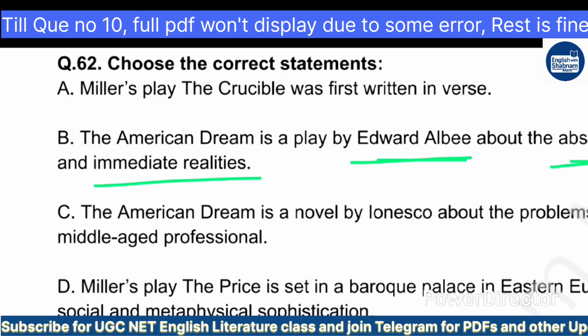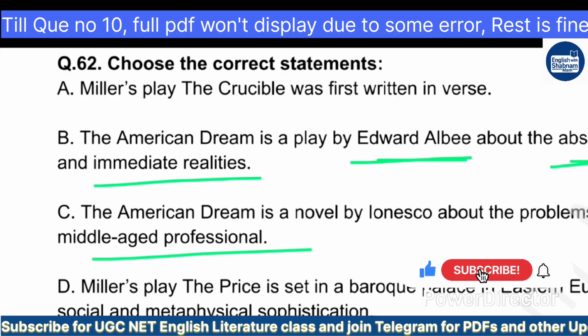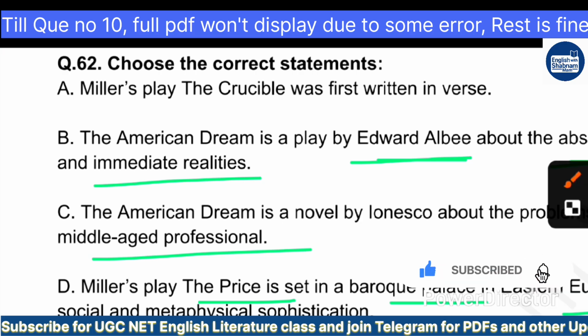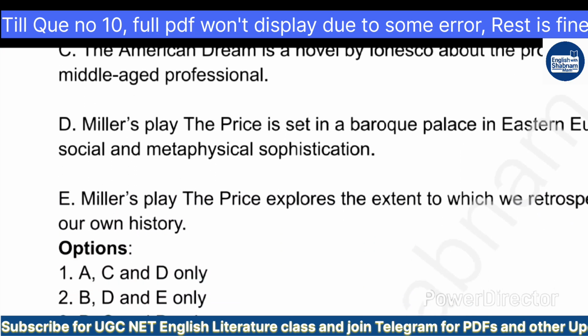C. The American Dream is a novel by Ionesco about the problems of a middle-aged professional. D. Miller's play The Prize is set in a Baroque palace in Eastern Europe, teasing social and metaphysical sophistication. E. Miller's play The Prize explores the extent to which we retrospectively invent our own history. And here are the options.